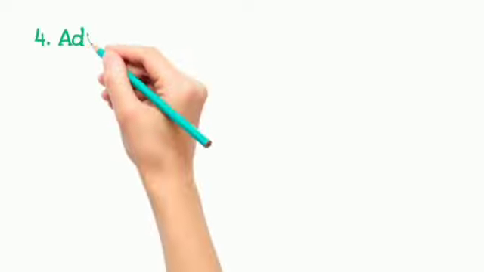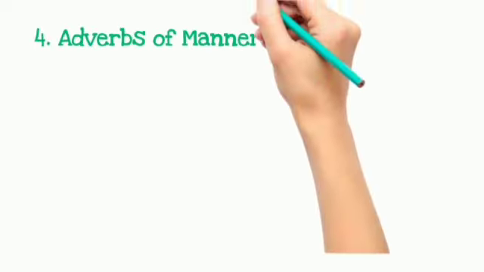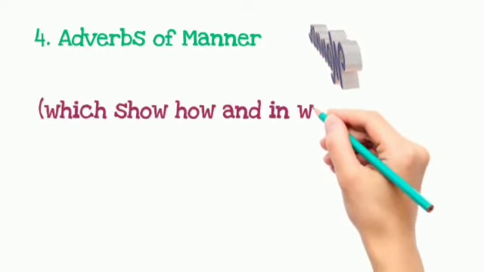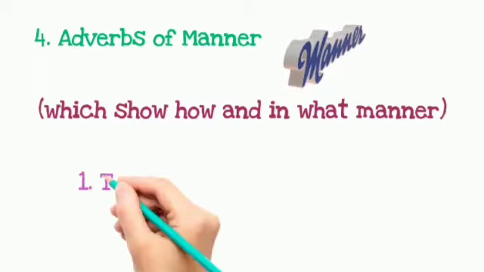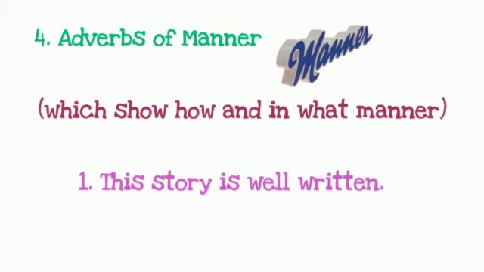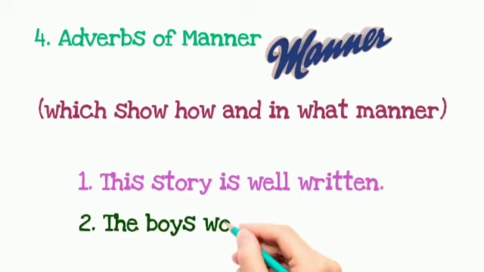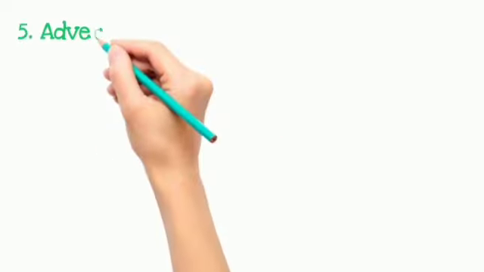After this, the fourth type of adverb is adverbs of manner, which show how or in what manner. For example, the very first example we have is, this story is well written. So well is an adverb of manner here. Second is, the boys work hard. So hard is an adverb of manner.